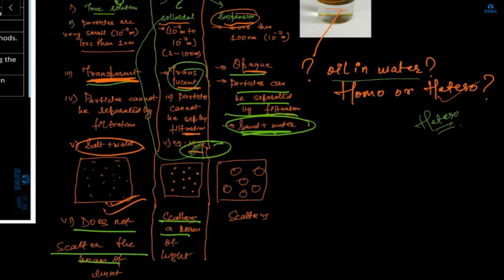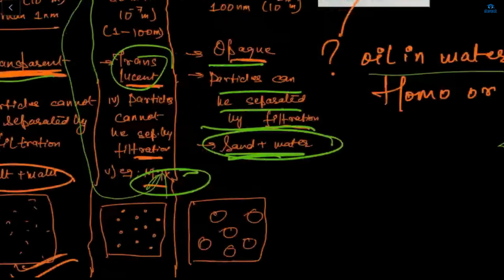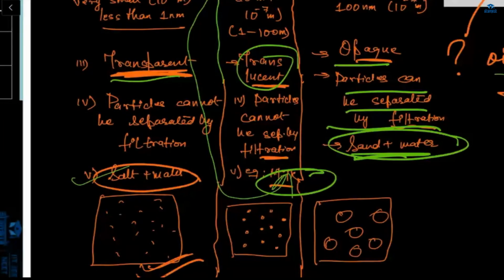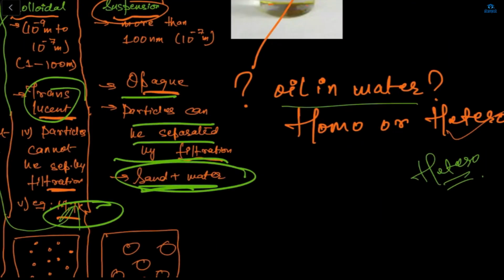Colloidal is translucent and suspension is opaque. Here the particles cannot be separated by filtration, same as a true solution. In a suspension, the particles can be easily separated by filtration. Like here, salt plus water is the correct example of a true solution. This we cannot separate by the filtration process, but sand and water we can easily separate by filtration, right? Yes, ma'am.